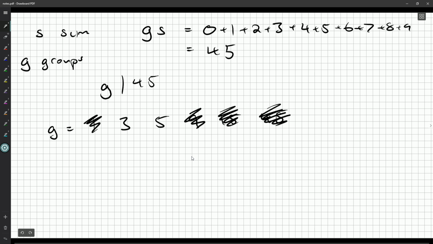Now, if we had 3 in a group, what would the sum have to be? Well, everything would add up to 15. Each group would have a sum of 15. For 5, each group would have a sum of 9. So we'd have 5 groups, each one of them has a sum of 9. Okay, so it looks like we've got 2 cases to work with.